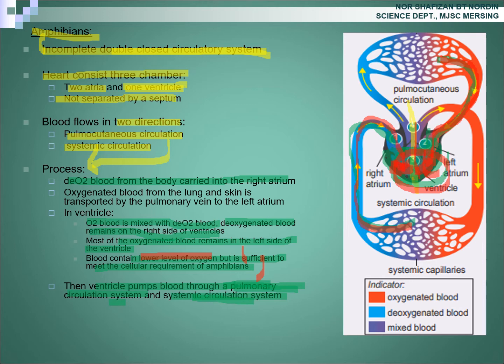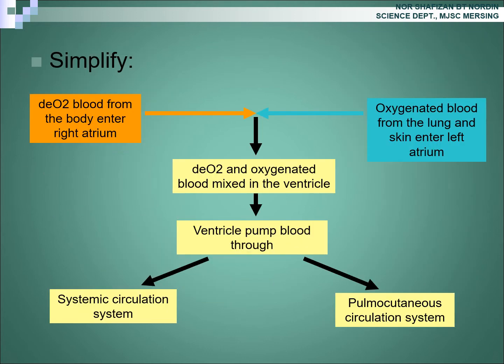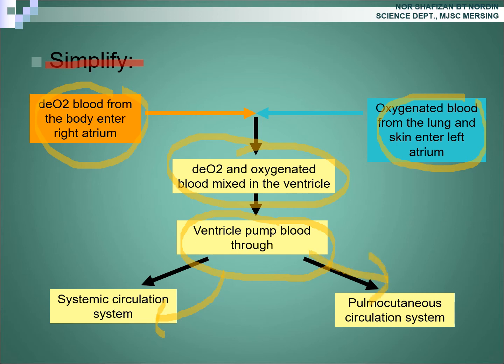Okay, next. Let us simplify this process. Deoxygenated blood from the body enters the right atrium. Oxygenated blood from the lung and skin enters the left atrium. And then deoxygenated and oxygenated blood mix together in the ventricle, and then the ventricle will pump blood through the systemic circulation system and the pulmocutaneous circulation system.